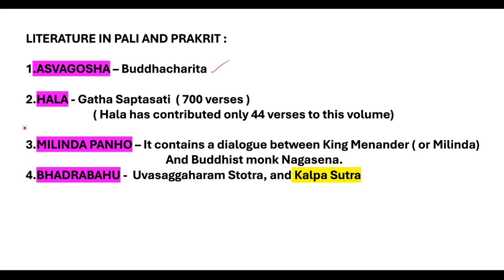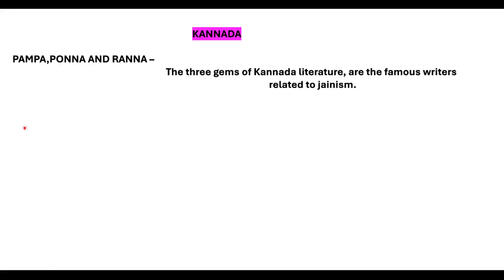Next one, Milinda Panho. It contains a dialogue between King Menander or Milinda and Buddhist monk Nagasena. Next one, Bhadrabahu. His book is Uvasaggaharam Stotra and Kalpasutra. Kalpasutra is very important. Let's move on to the next slide.